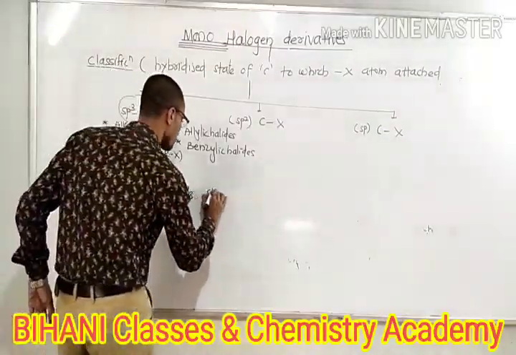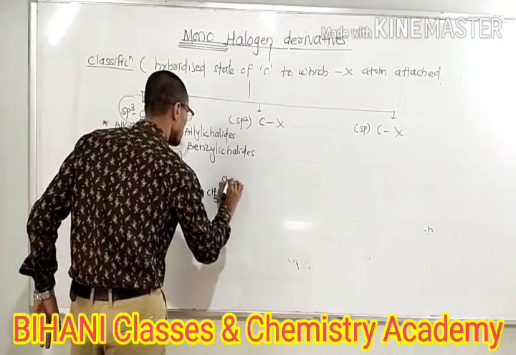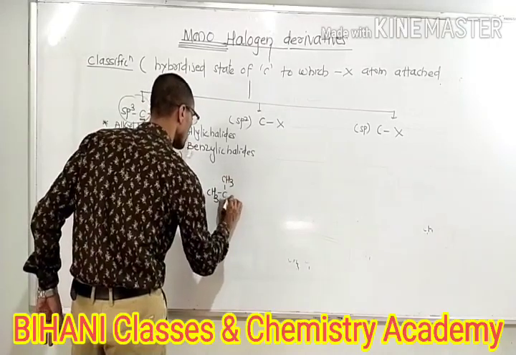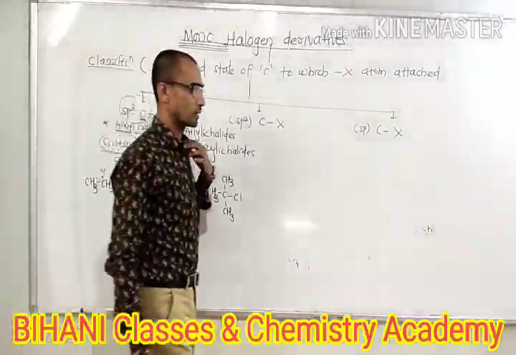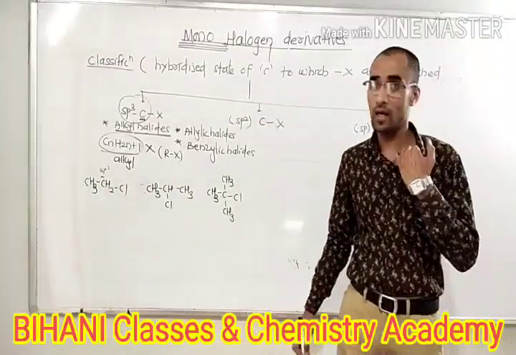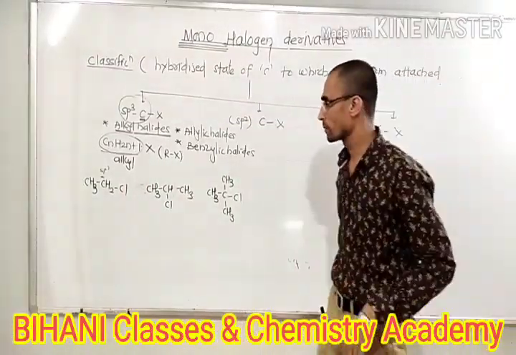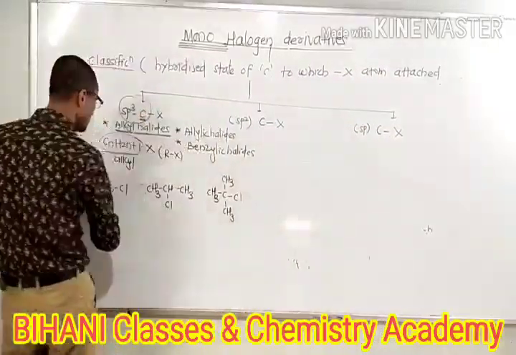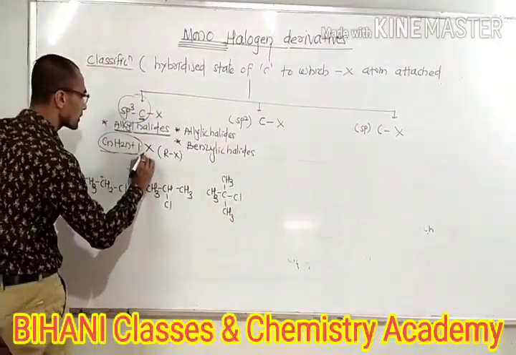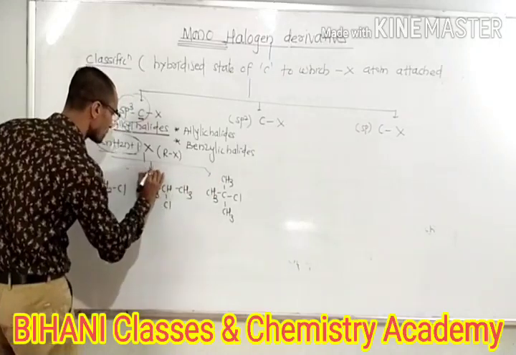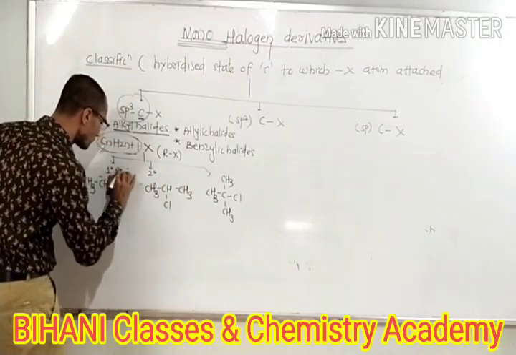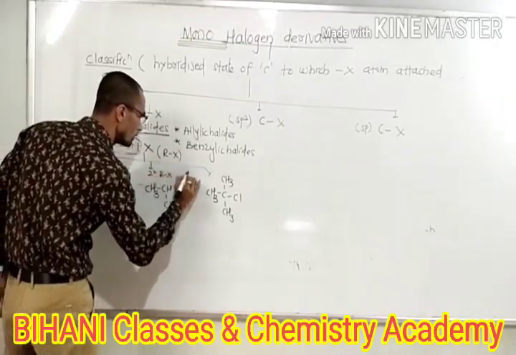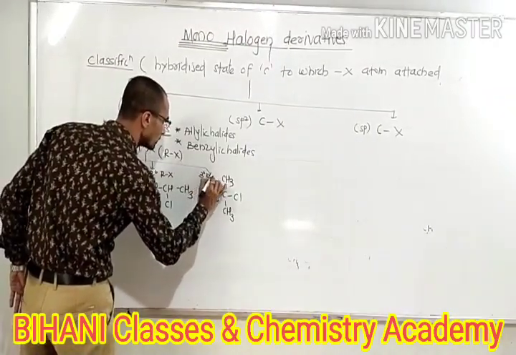And third example, suppose we have taken CH3CCH3CH3Cl. These all three examples are alkyl halides. The difference is that these alkyl halides are further classified as primary alkyl halides, secondary alkyl halides, and tertiary alkyl halides.